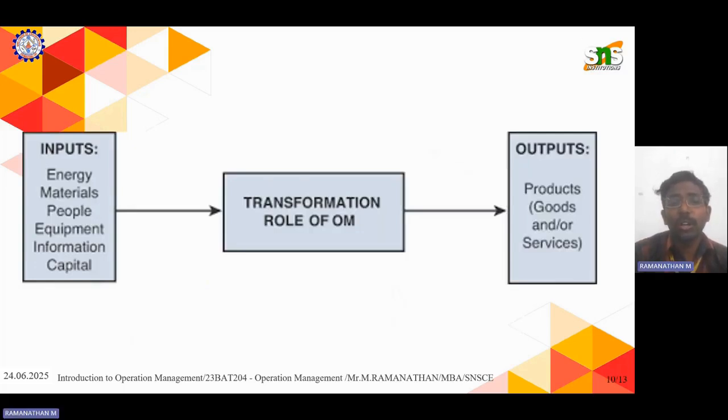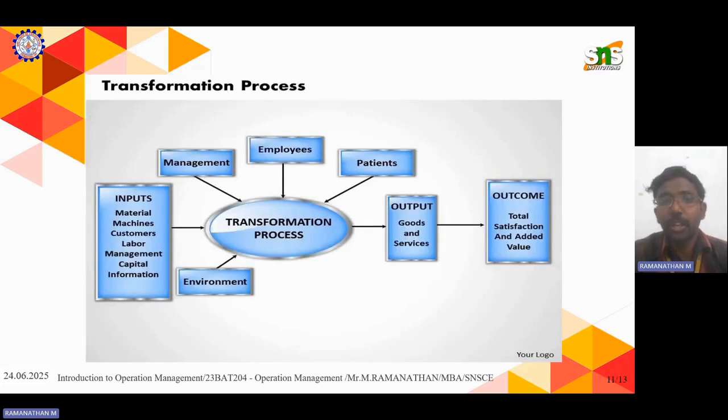Now we are going to see the transformation in operation management. There will be a number of inputs, and from those inputs we convert them into outputs. A transformational process is involved in operation management. The inputs are energy, material, raw material, people, human power, equipment, tools, information, capital, other machinery, and technologies. After the transformational process, they are converted into products like goods or services. This is what we call the transformational process.